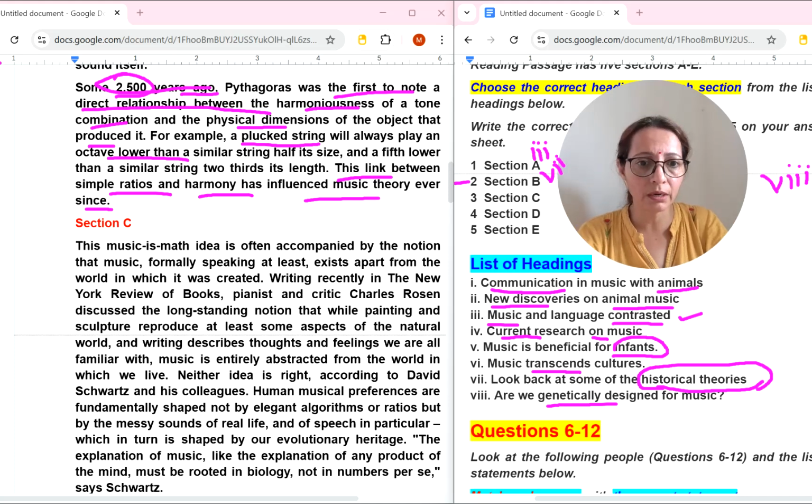Let's move to paragraph C. This music-is-math idea is often accompanied by the notion that, formally speaking at least, music exists apart from the world in which it was created.